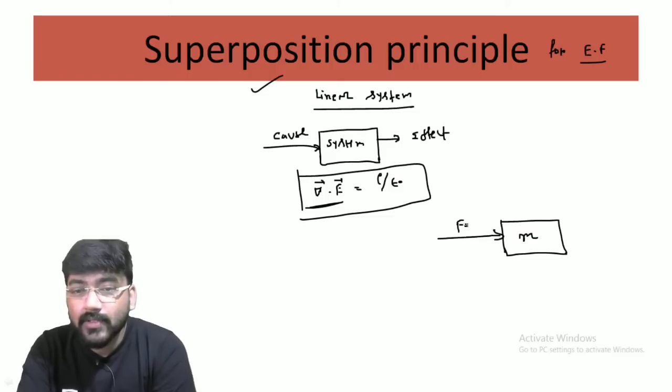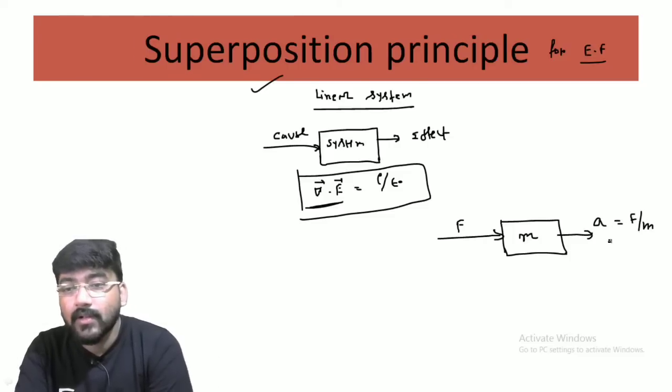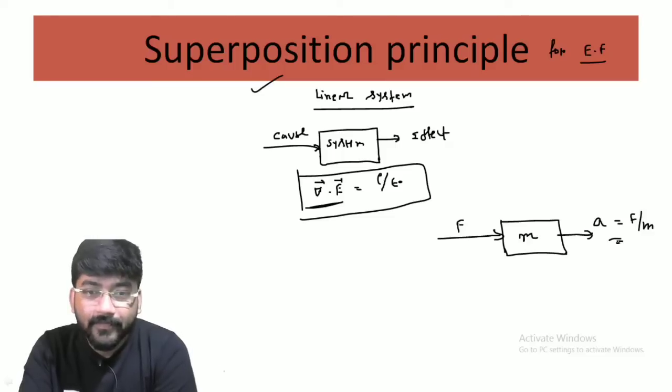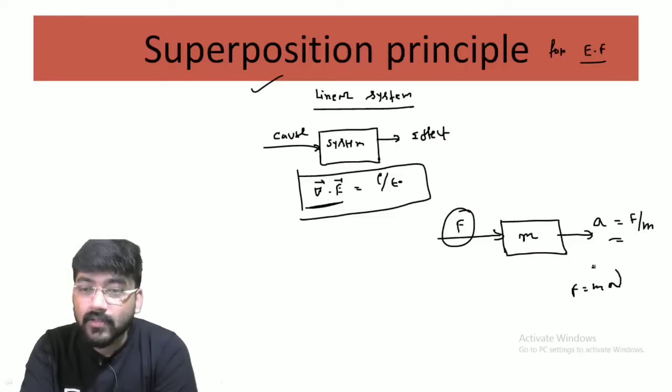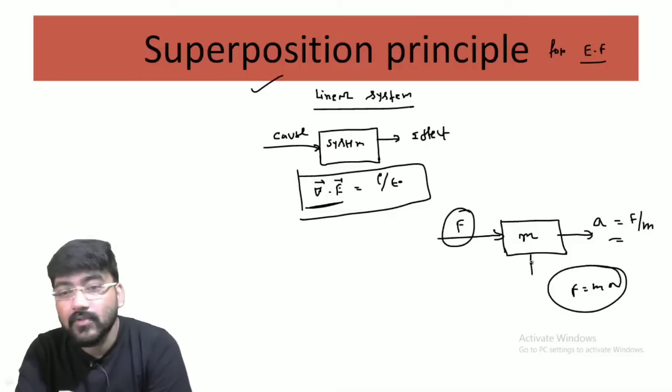The force is the cause, and due to this force, acceleration is produced. The acceleration is the effect. This cause and effect are related by the linear equation F equals ma. This is also a linear system.